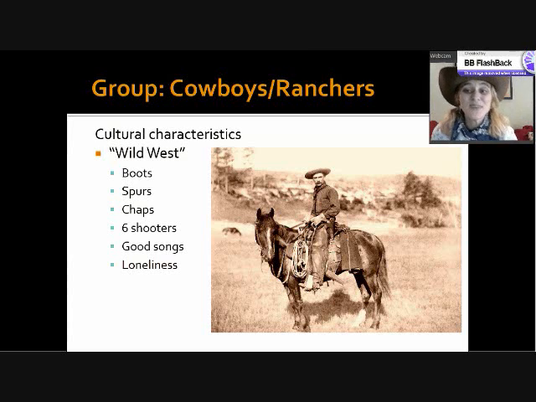Right? So it's pretty typical what you think of with the cowboys here. So again, this idea of the Wild West really kind of grows because of that.